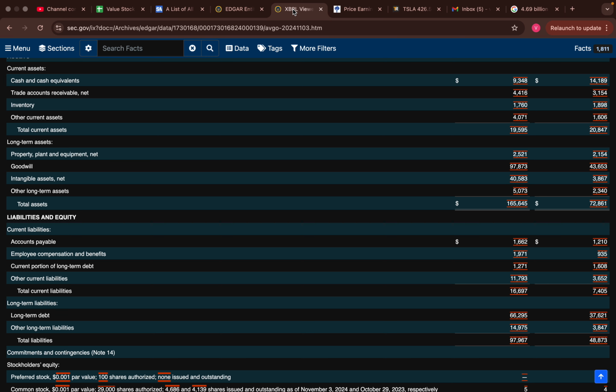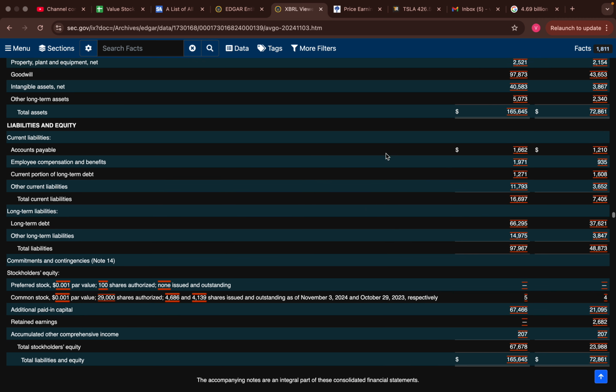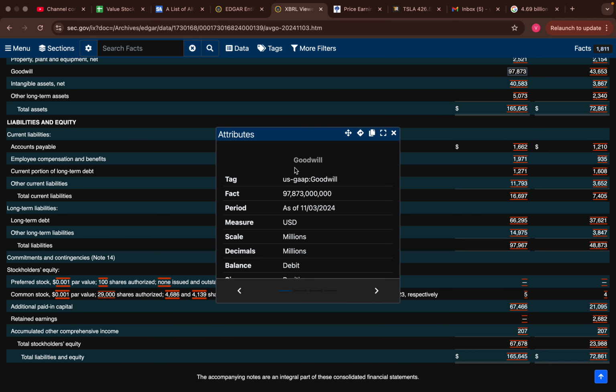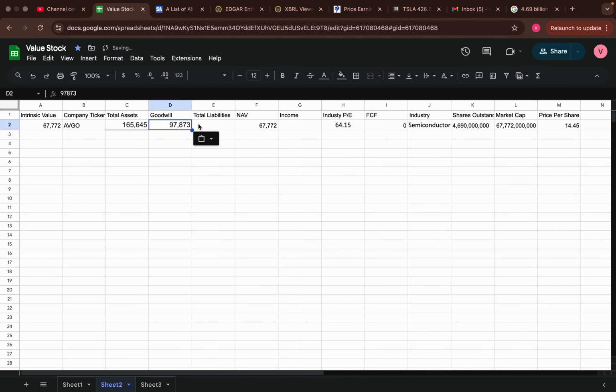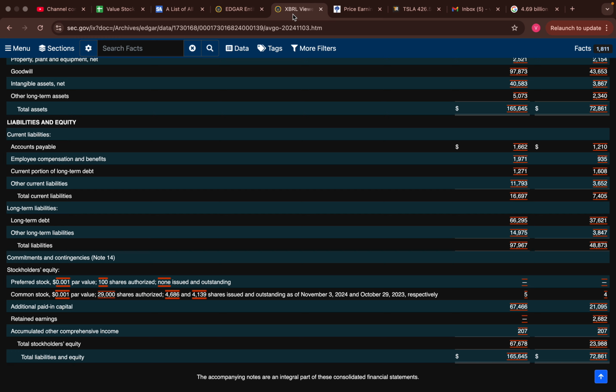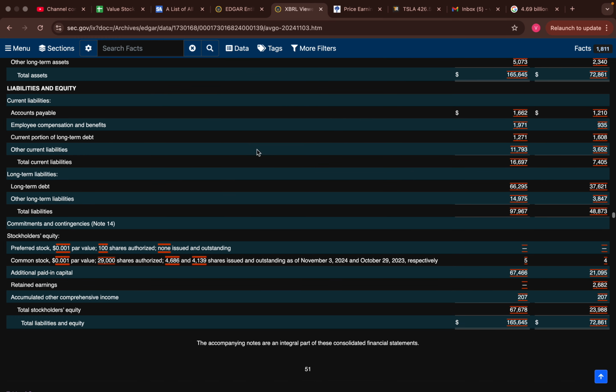Over here, we're going to get the goodwill, if there is any. There's quite a bit of goodwill, actually. This is the most of any company we have seen yet. So this means that they have done some large acquisitions. We can find out what that is later.